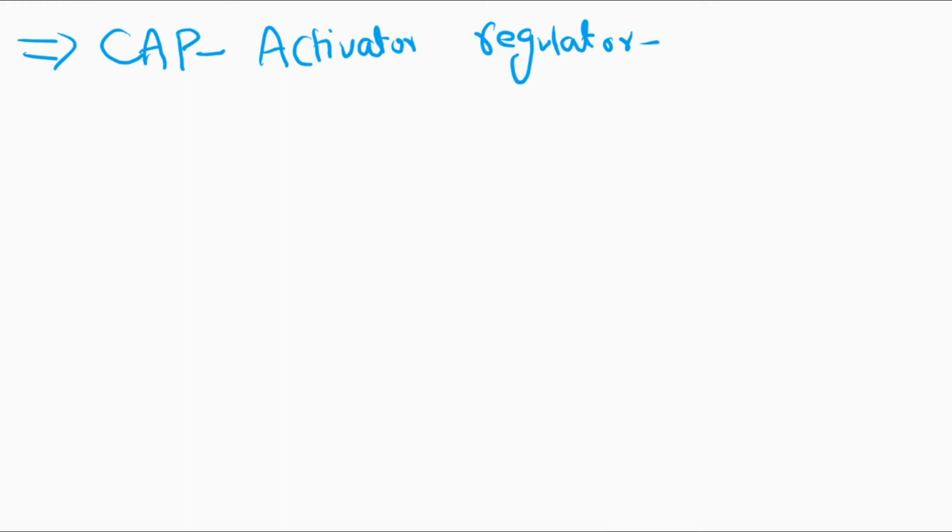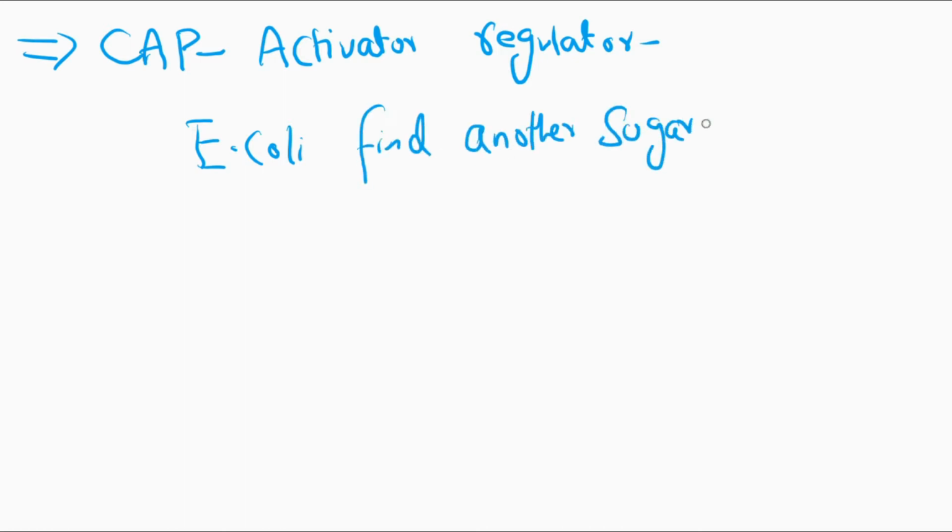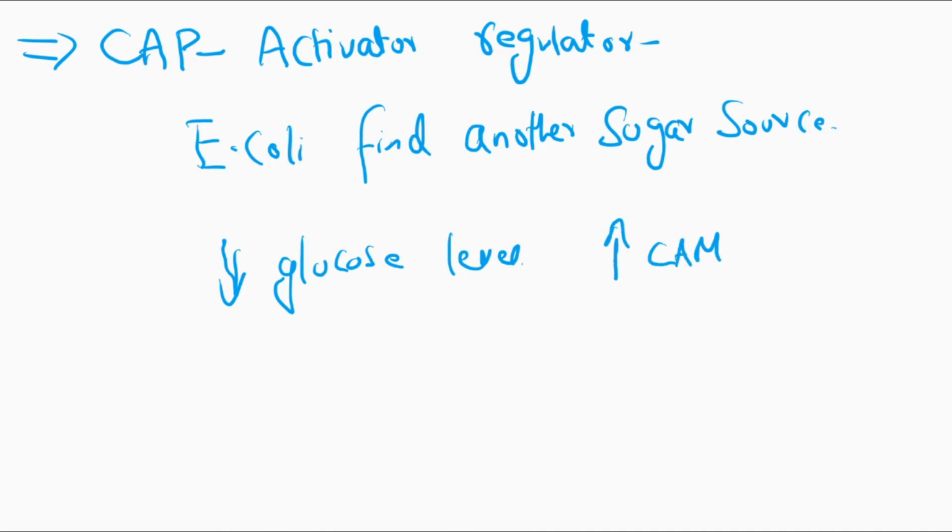When glucose is insufficient, the E. coli bacteria find another sugar source for their fuel. For this, the new genes or processes for alternative sugar must be transcribed. When the glucose level drops, cyclic AMP begins to accumulate in the cell, and the level of cyclic AMP increases in the cell.